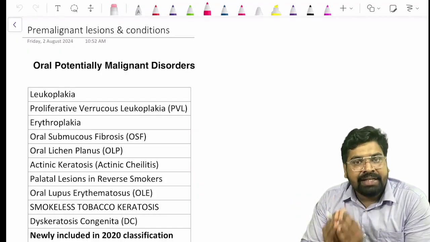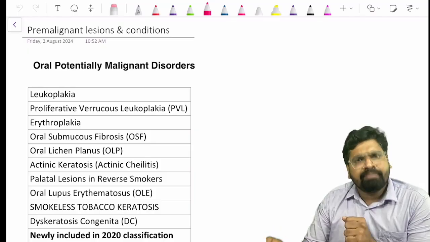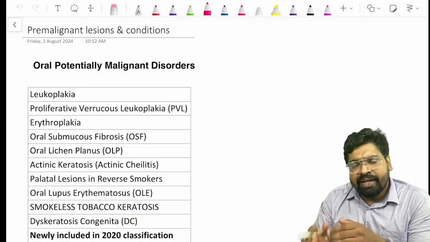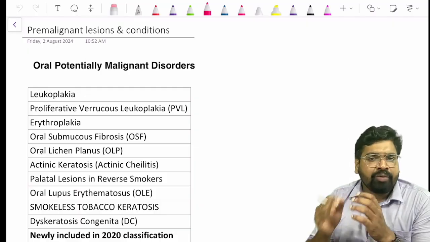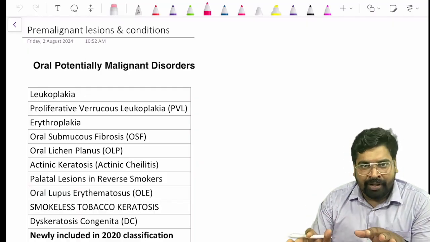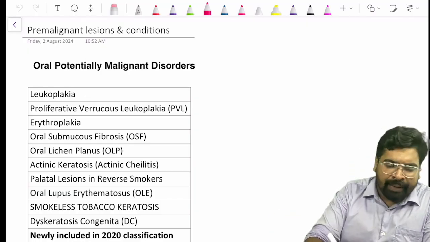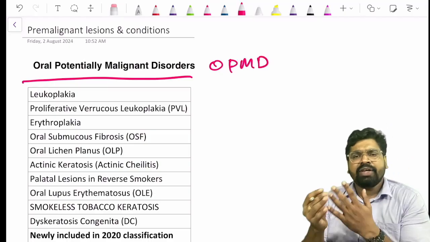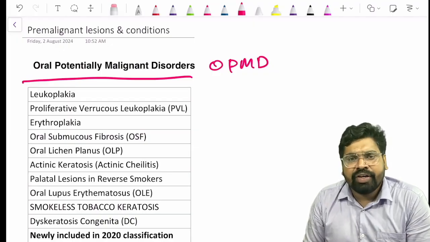We have lesions in the oral cavity that are not benign and not yet malignant, but on the verge of malignancy, that we call pre-malignant lesions or pre-malignant conditions. These are very old, outdated terms. What we call them now is oral potentially malignant disorder, OPMD. OPMD is the new name, the term we use now. Pre-malignant lesion and condition is an outdated term. Now we don't use that.